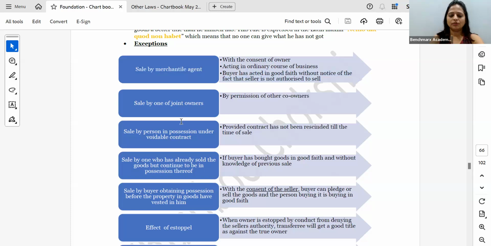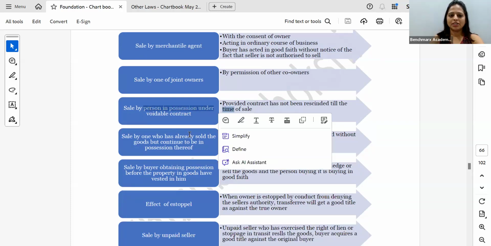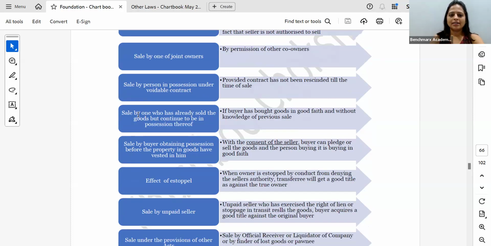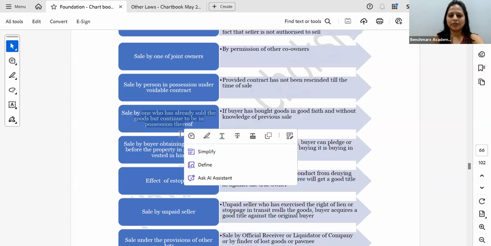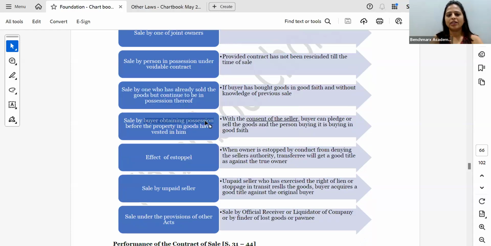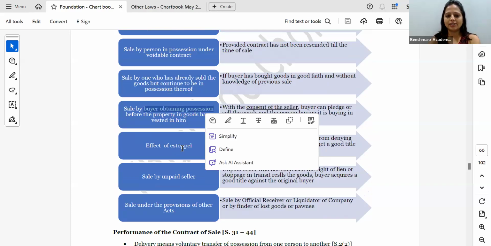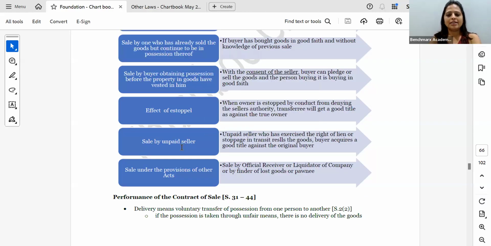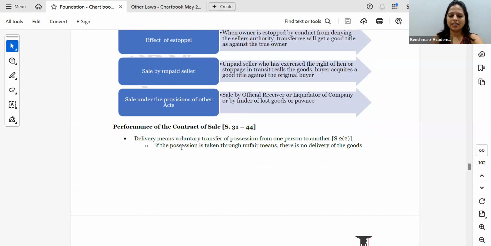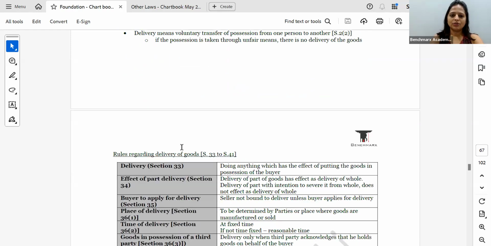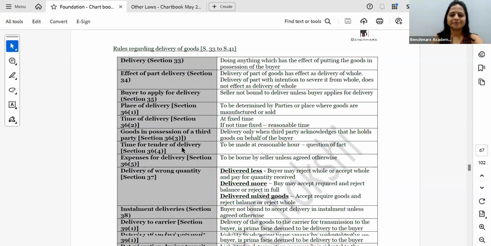Mercantile agent, owner or one of the joint owners, person in possession under voidable contract, sale by one who has already sold the goods but continues to be in possession, buyer obtaining possession before the property in the goods has vested, effect of estoppel, sale by unpaid seller, and sale under the provisions of the Act. So this is something we discussed in the morning.